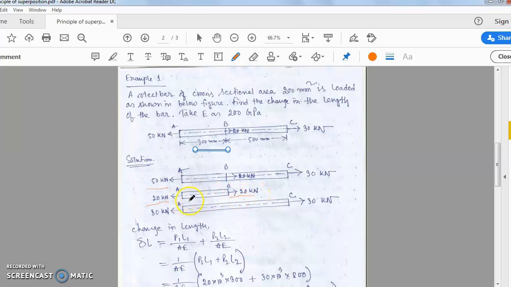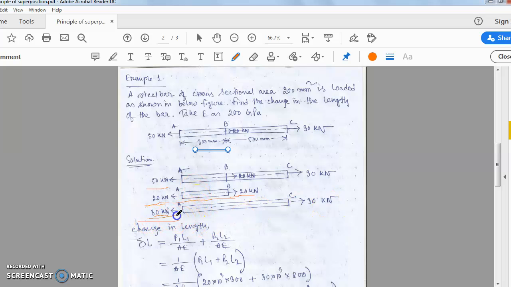That means A, B both are balanced. As total tensile stress we get the 20 kilonewton here. Now as I have already taken 20 kilonewton at point A, so the rest amount of forces, that means 50 minus 20, that is 30. So 30 kilonewton is the rest amount of forces that will be acting at the point A. So this force will be considered for the second segment, that means AC.